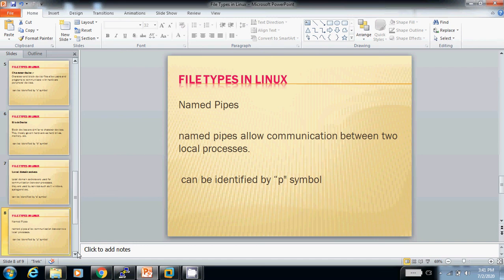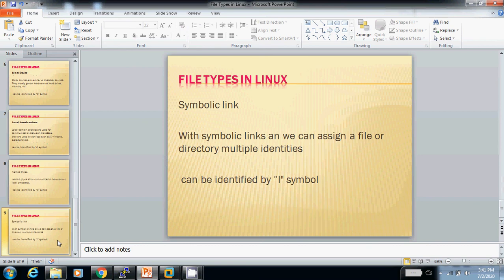Now last one is symbolic link. With a symbolic link, we can assign a file or directory multiple identities. It can be identified by the l symbol. For example, in Windows we can create shortcuts, but in Linux we can create a symbolic link. A symbolic link may be a hard link, or it can be a soft link.